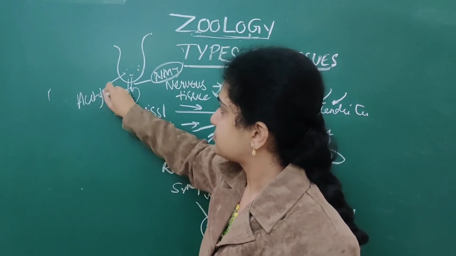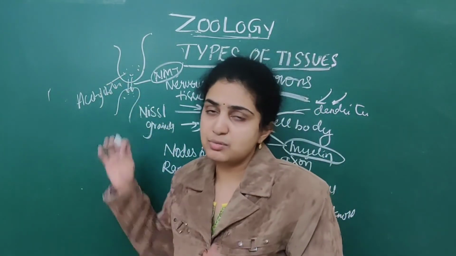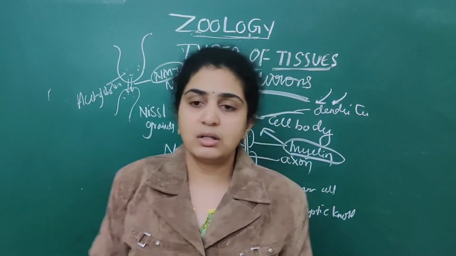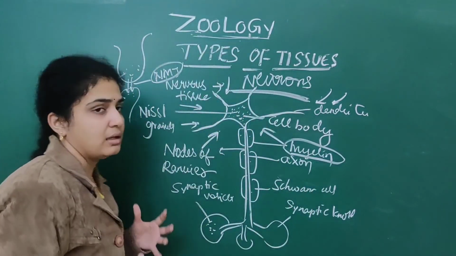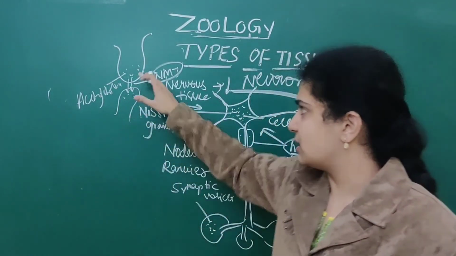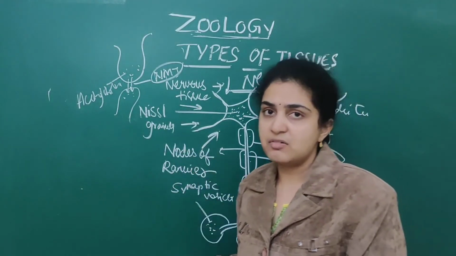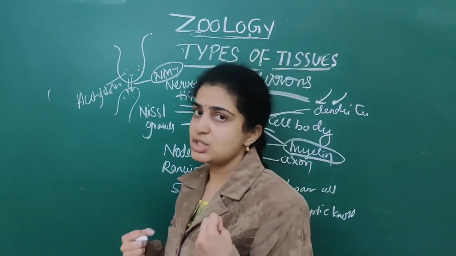Acetylcholine only plays an important role in transfer from one neuron to another neuron. It acts as a chemical. As well as, a neuromuscular junction is also present in between these two. So this is about the nervous tissue. Don't get so much confused.